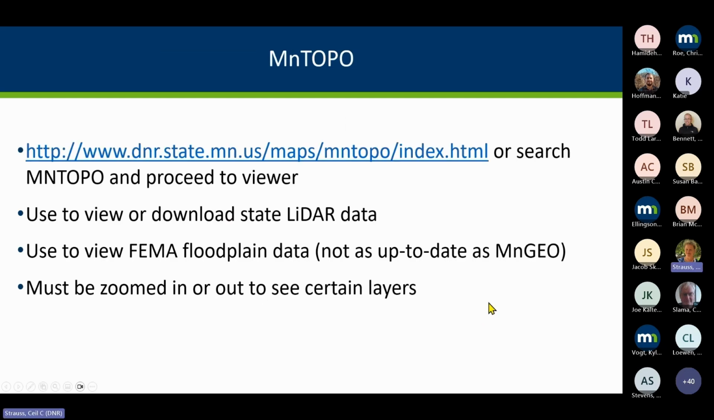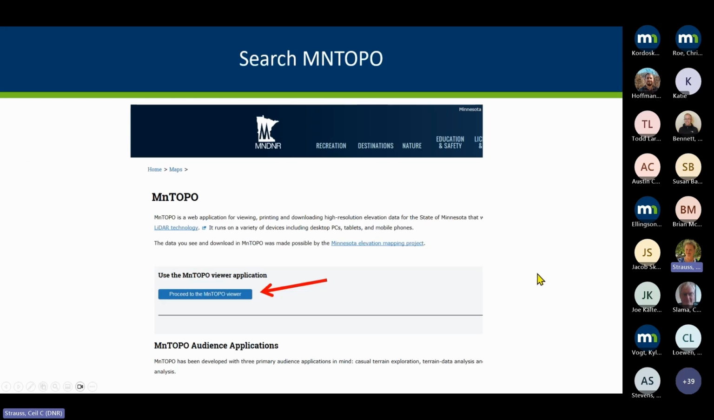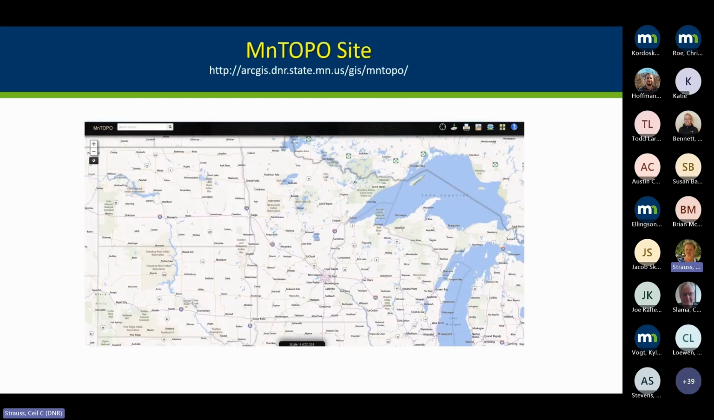So shifting to another one of the DNR sites is the MinTopo site, Minnesota topography, Minnesota LIDAR. If you do a search for MinTopo, you're usually going to find it, but it is where we've got our state data. Unfortunately, it is not totally up to date because we don't have the newest LIDAR that's available in many parts of the state. If you search, it might take you to this page first and tell you about LIDAR, and then it'll have a proceed to the MinTopo viewer, or you might come right directly to this site.